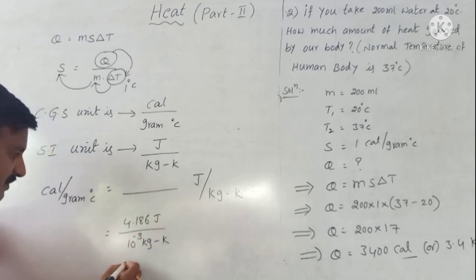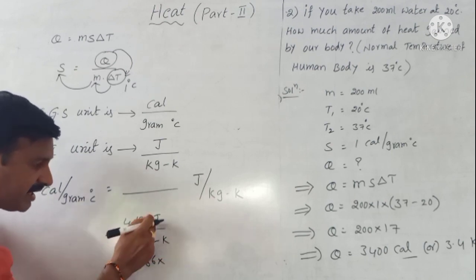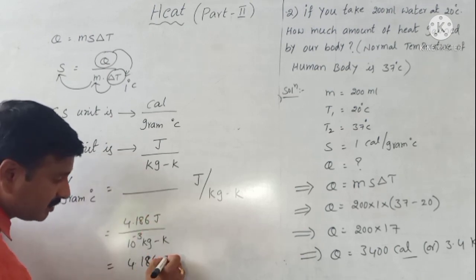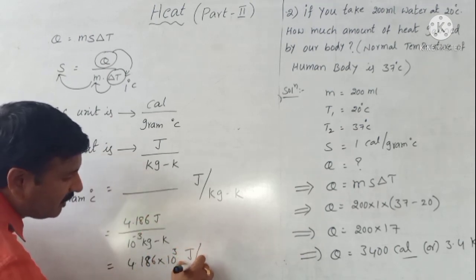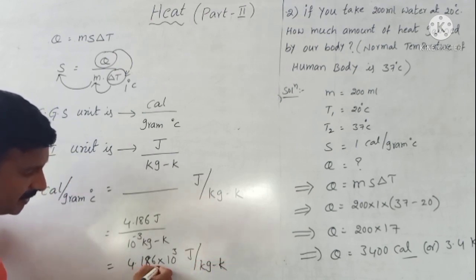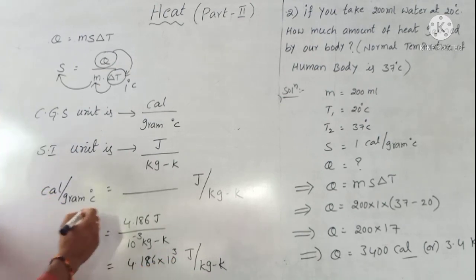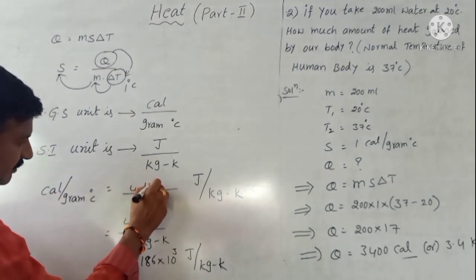That equals 4.186 into 10 power minus 3, taken to the numerator place. So 4.186 into 10 cube joule per kilogram Kelvin. That is the value of 1 calorie per gram.